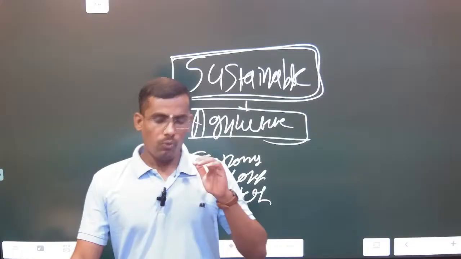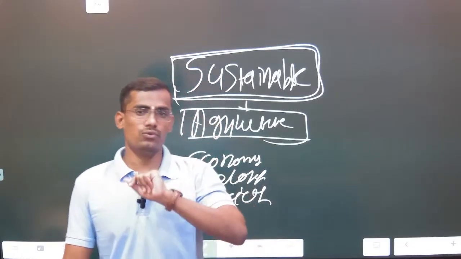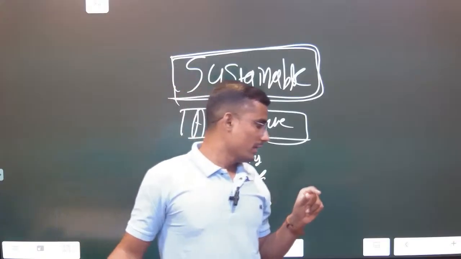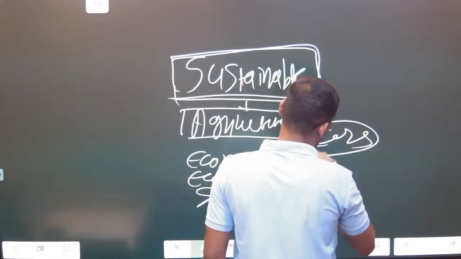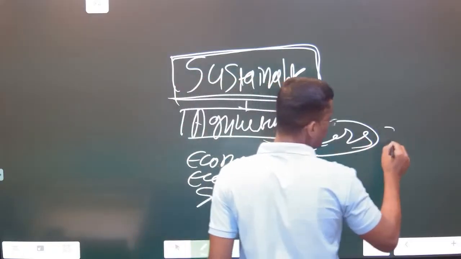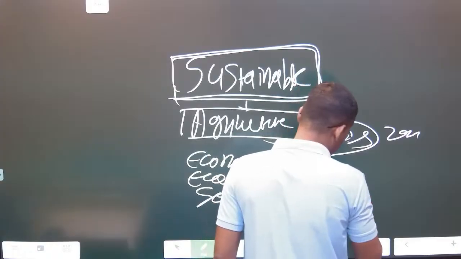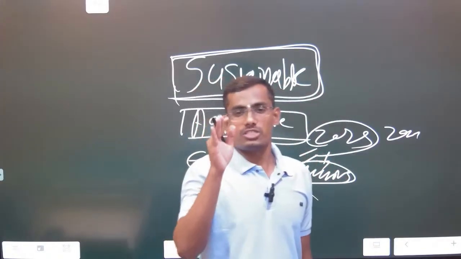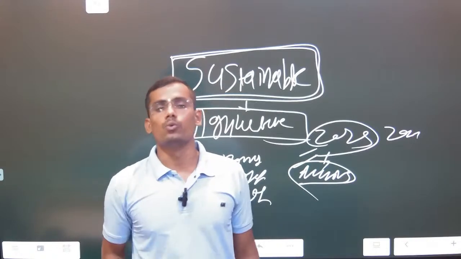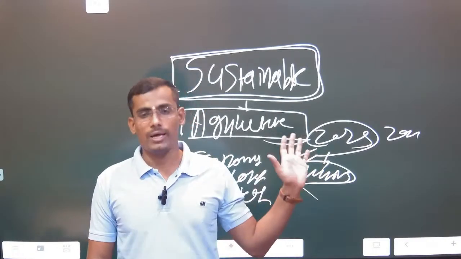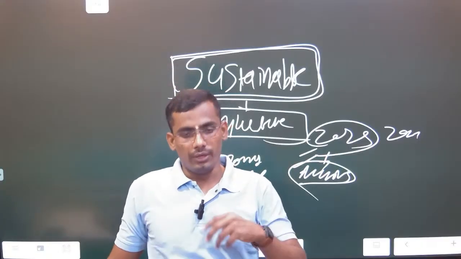Now tell me why this topic is important, sustainable agriculture. If you see the 2025 prelims question, you will get to know that. In 2023 also one question was there. 2025 mains: what are the challenges of the Indian agriculture sector and what can we do. Sustainability is one of the approaches where we can make sure that the sustainability will be consistent.